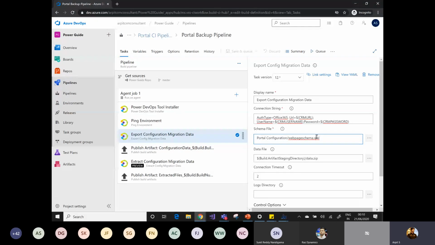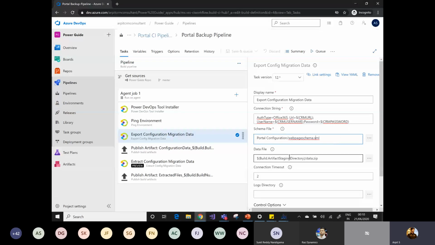Either you can add one more task over here, export configuration migration data, and browse the other schema file, or you can create another pipeline as well if you have some complex requirements. And this is the file location that I'm creating: build artifact staging directory and the data.zip file.